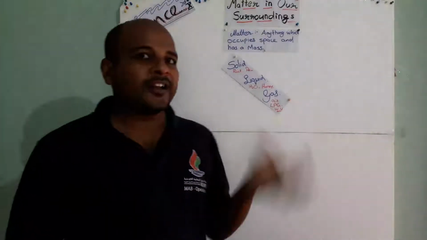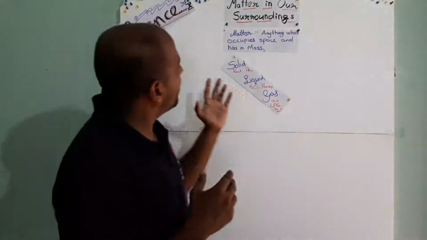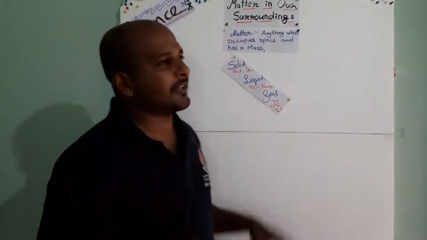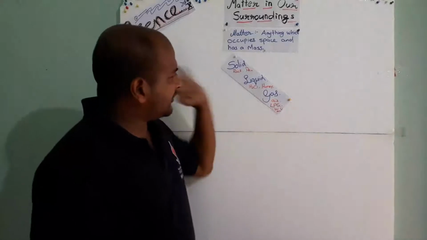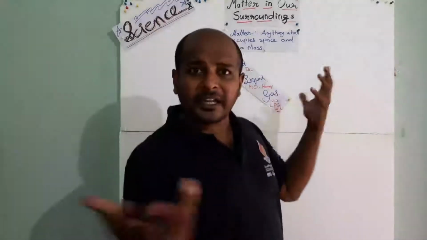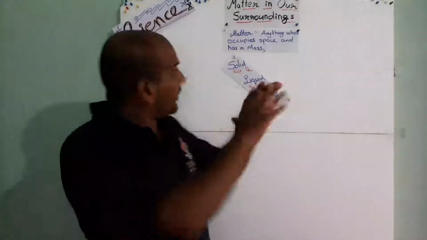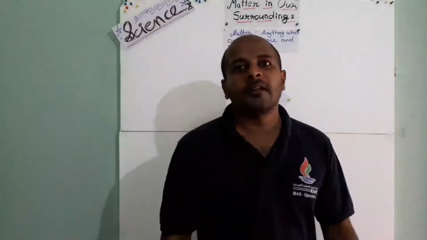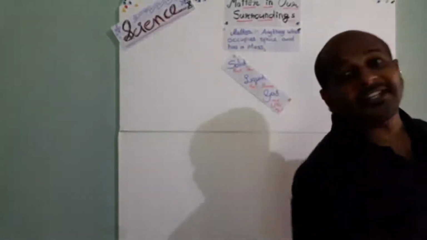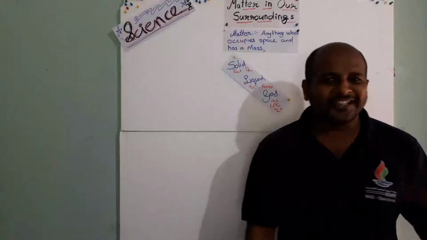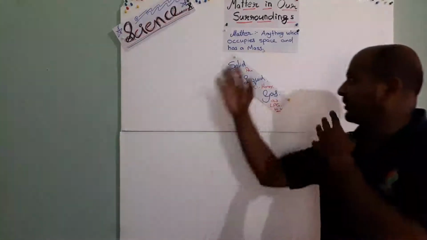So, what is the property which makes these solid, liquid, and gas? If gas is matter, liquid is matter, solid is matter, then why are we writing it in three ways? We could just write matter, and everything is finished. What is the difference between these three types of matter? Of course, their properties are different. On the basis of physical state, matter is classified into three: solid, liquid, and gas.